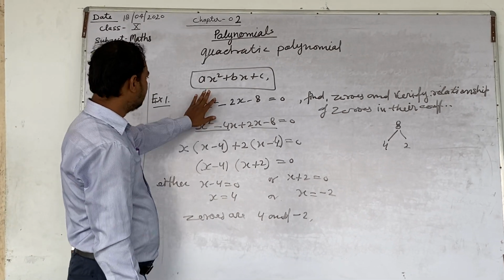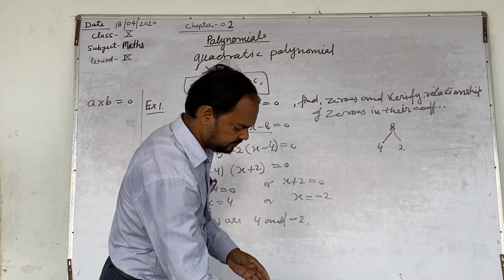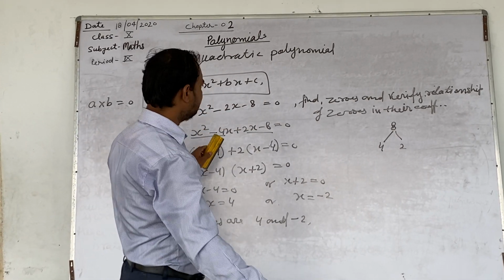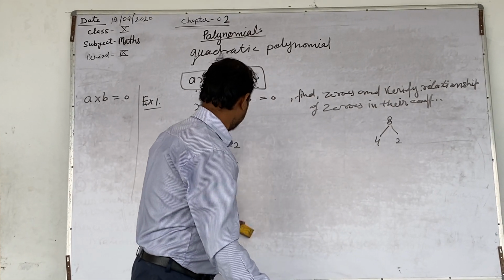Now this is the first part of the question: find out zeros of the polynomial. The second part is verify relationship. Now first of all write the formula for relationship.